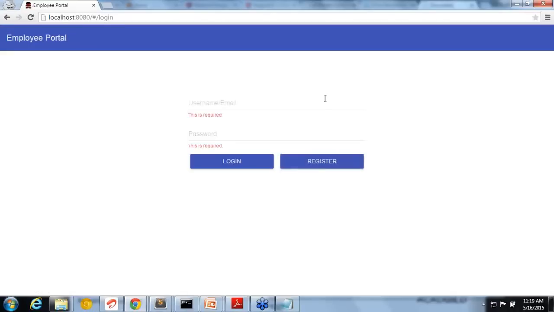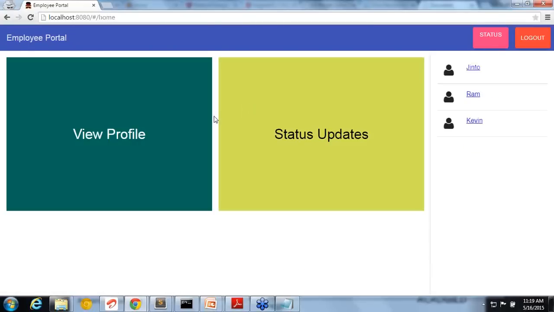Okay. So you can see here it's saying this is required, right? So these are the required fields. Even if I click, it's not going to do anything. And if I am giving something invalid, same as any login information, it will say the specified email address is invalid, right? So these are the basic validations, everything normal for a login. So let me just log in. It's a very basic application.